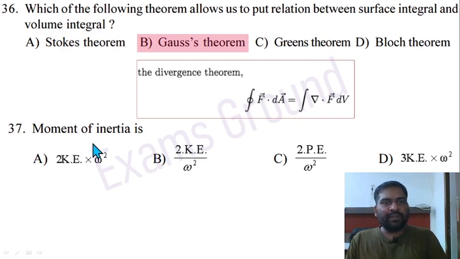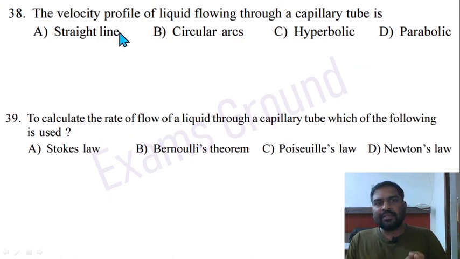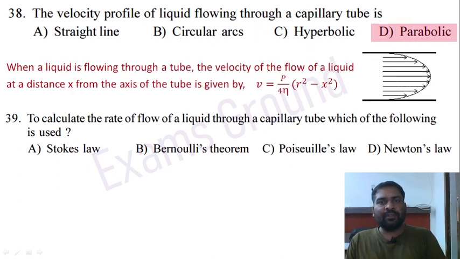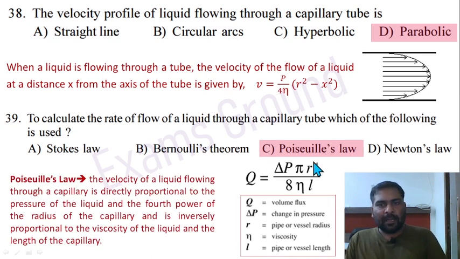Question 37. Moment of inertia: kinetic energy is equal to 1 by 2 I into omega square. Moment of inertia I equal to 2 times kinetic energy divided by omega square. Option B is correct. Question 38. The velocity profile of liquid flowing through a capillary tube is parabolic. Option D is correct. Question 39. To calculate the rate of flow of liquid through a capillary tube, which of the following is used? Poiseuille's law. Option C is correct and the formula is given here.